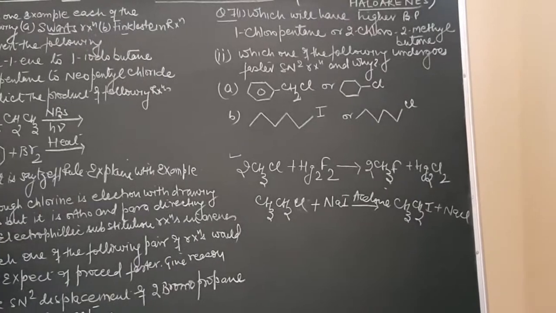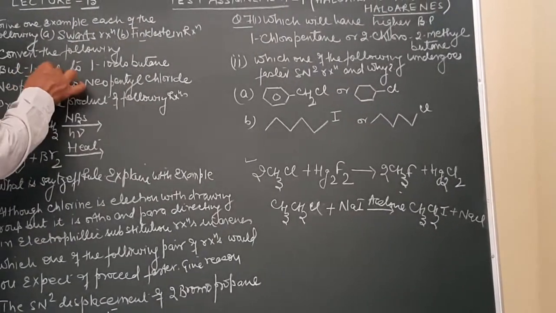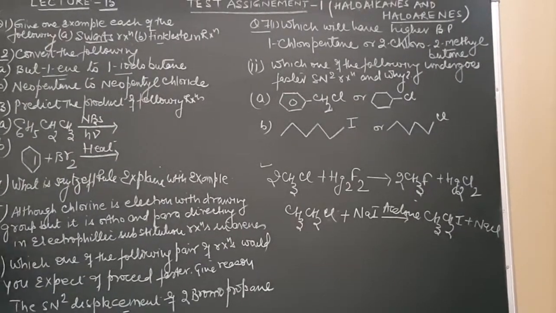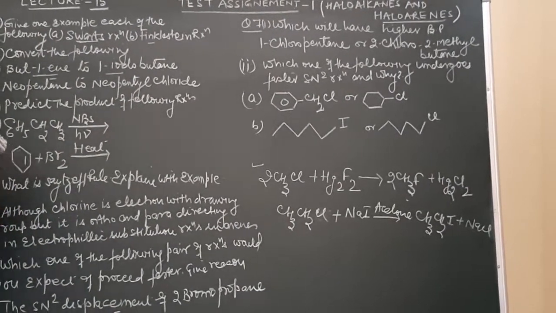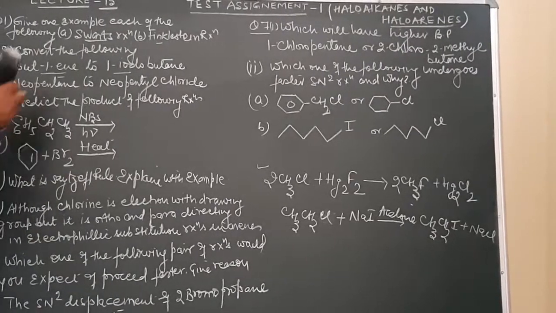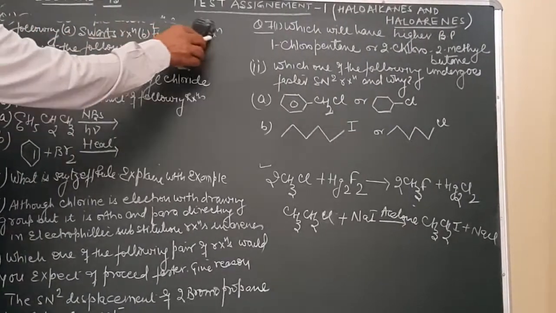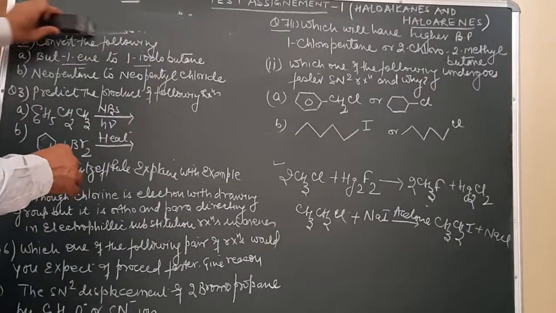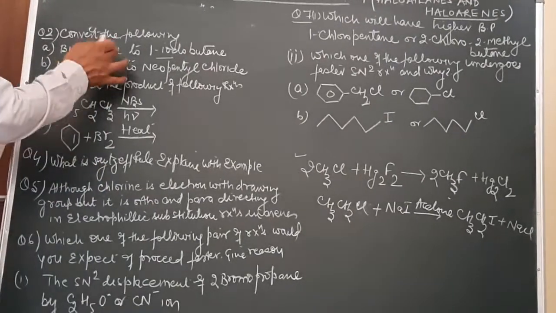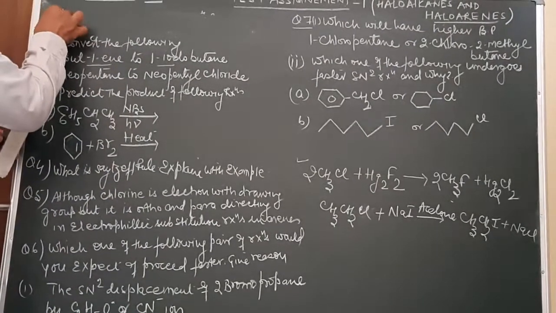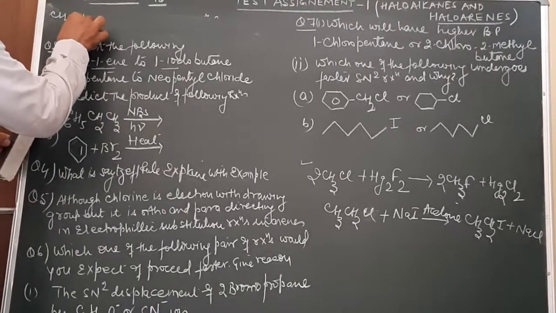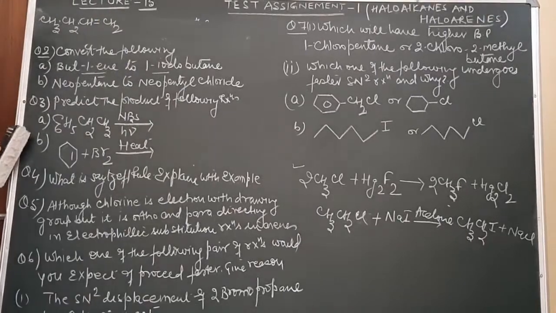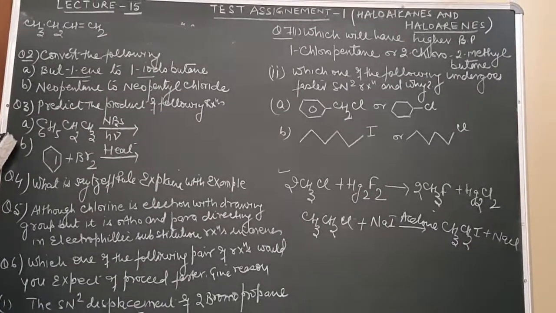Now come to question number 2. Convert the following: but-1-ene into 1-iodobutane. Just see how we carry out this conversion. Now I am erasing this question from here, as we have already discussed the Finkelstein reaction and the Swarts reaction. Question number 2: but-1-ene into 1-iodobutane. But-1-ene is CH3, CH2 and then CH double bond CH2. This is but-1-ene. We have to form 1-iodobutane.